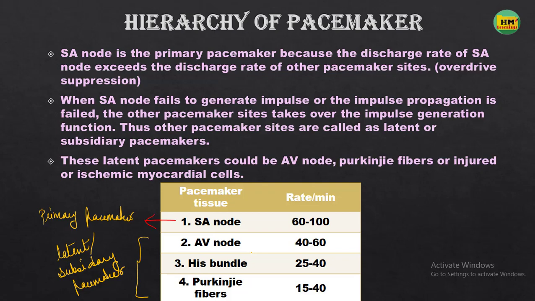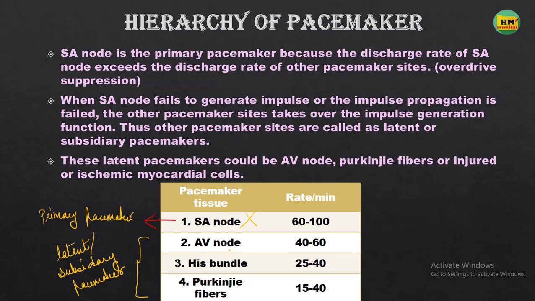After the SA node, the first pacemaker tissue which overtakes the function of the SA node is the AV node. The impulse generation rate of the AV node is 40 to 60 beats per minute, while the SA node discharge rate is 60 to 100 beats per minute. Now the SA node stops working.